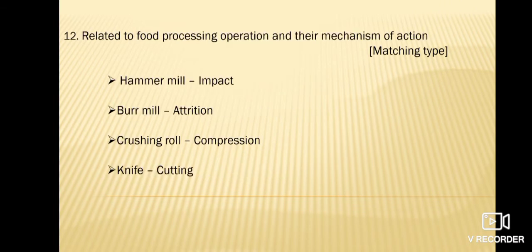Next question is also a matching type question related to food processing operation and their mechanism of action. In hammer mill, impact mechanism; in burr mill, attrition; in crushing mill, crushing roll, compression; and in knife, cutting.